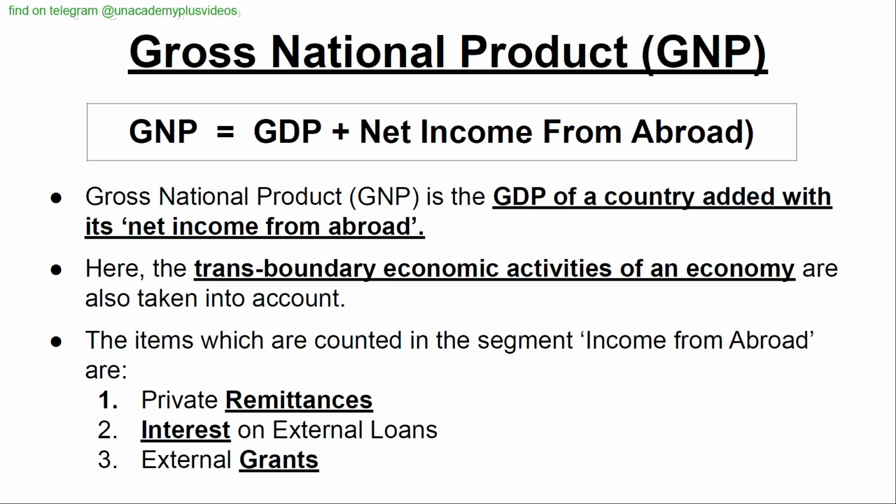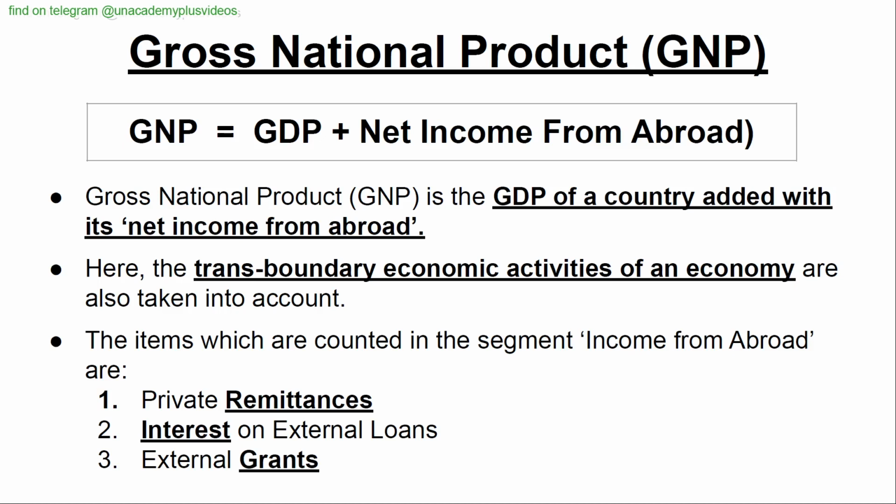Gross National Product (GNP). Gross National Product is equal to GDP plus net income from abroad. Gross National Product (GNP) is the GDP of a country added with its net income from abroad. Here, the transboundary economic activities of an economy are also taken into account.